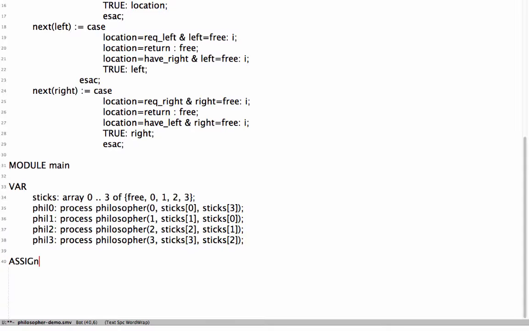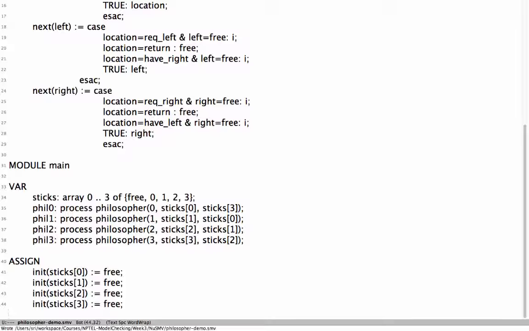Assign initial value of sticks of 0 is free, initial value of sticks of 1 is free as well, initial value of sticks of 2 is free, and finally init of sticks of 3 is free as well. Let's hope that we can run it successfully this time. New SMV Philosopher.